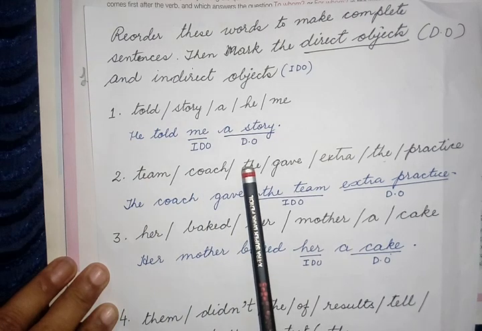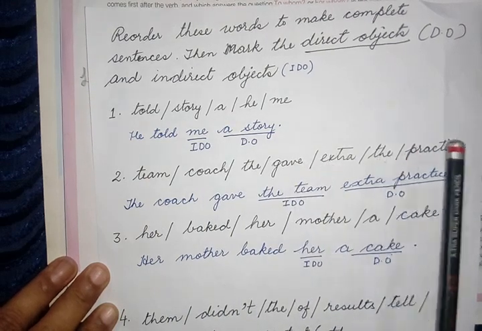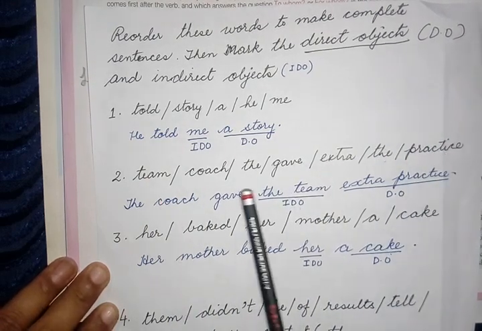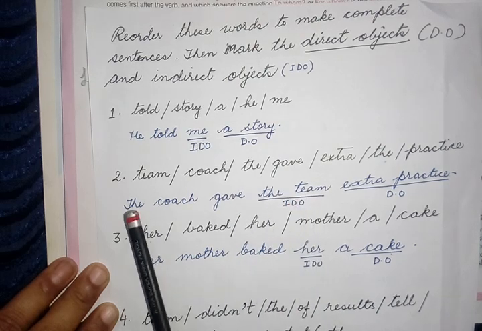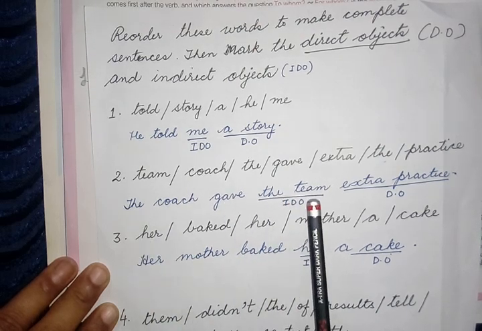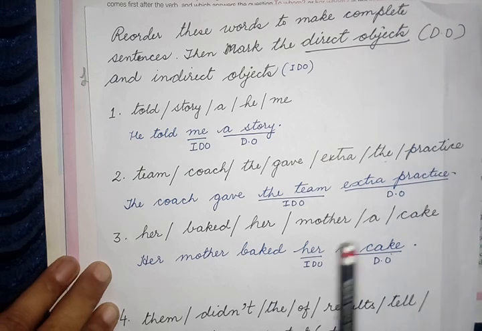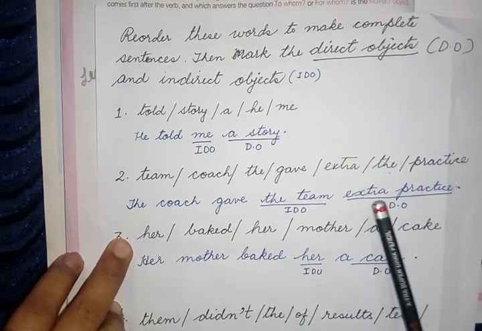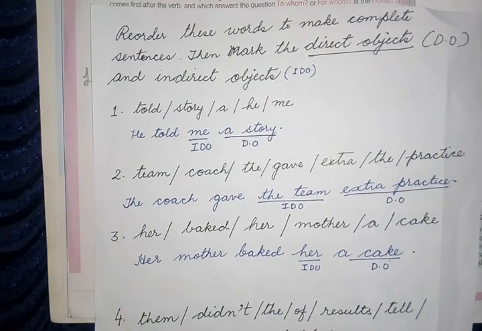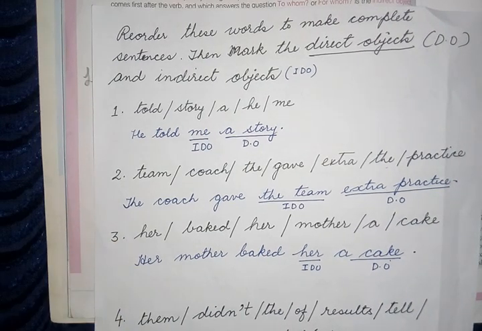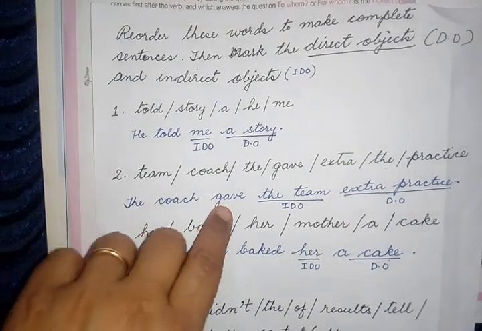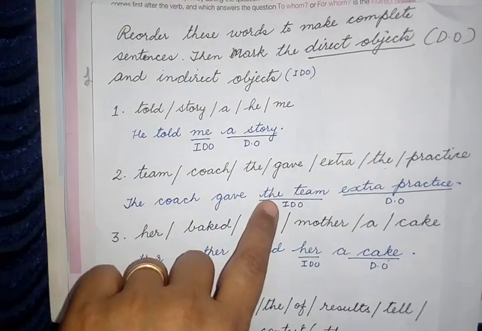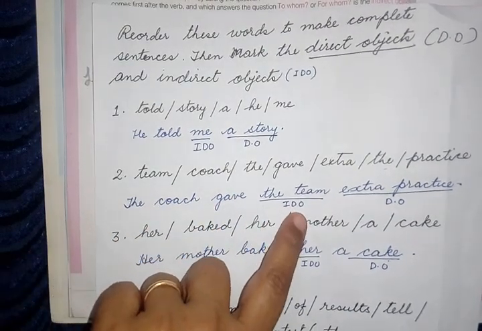Team coach, the gave extra the practice. Try to rearrange it. The coach gave the team extra practice. The coach gave what? Extra practice. So extra practice is direct object. The coach gave whom? The team. So the team, indirect object.